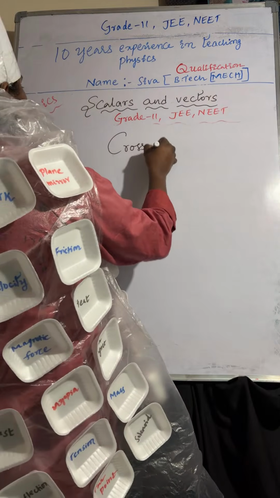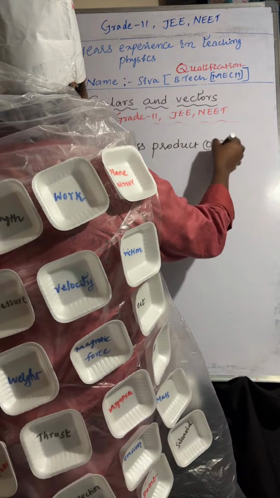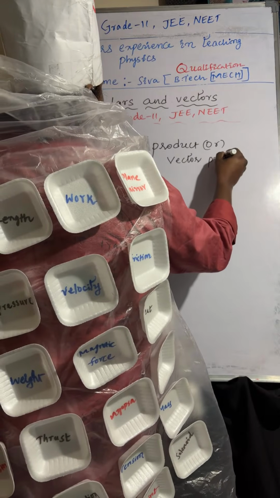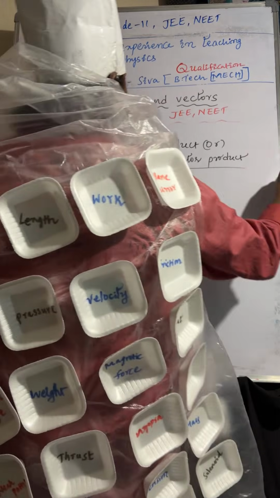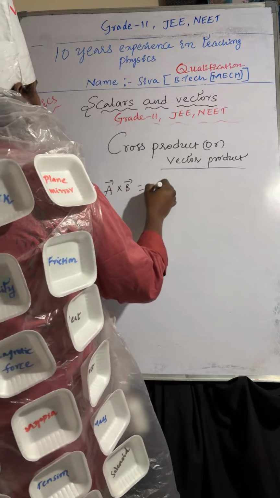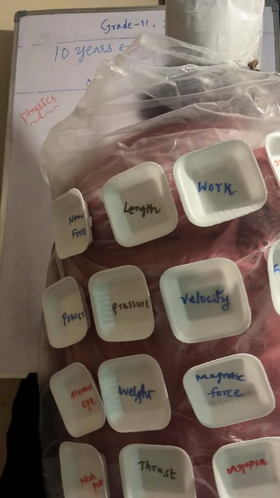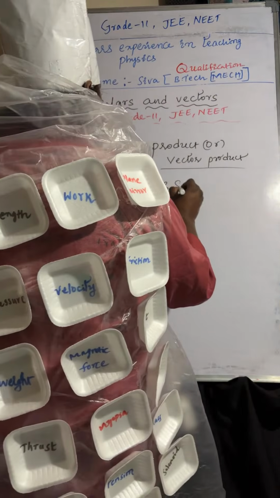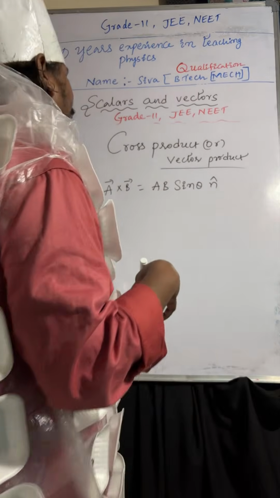Here A bar cross B bar is AB sin theta n cap, the product of their magnitudes and the sine of the angle between them, and n cap. So it is a vector product.